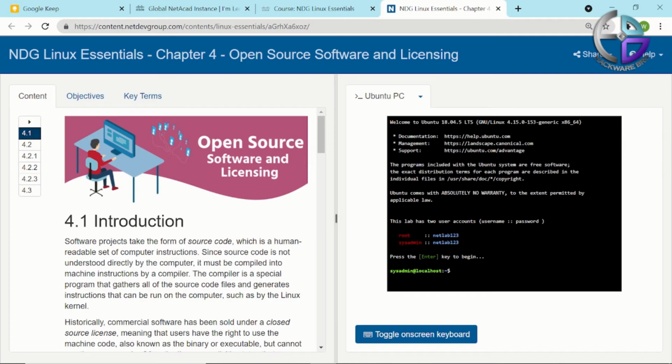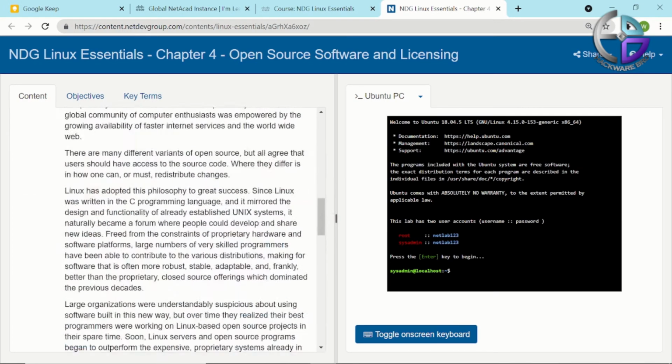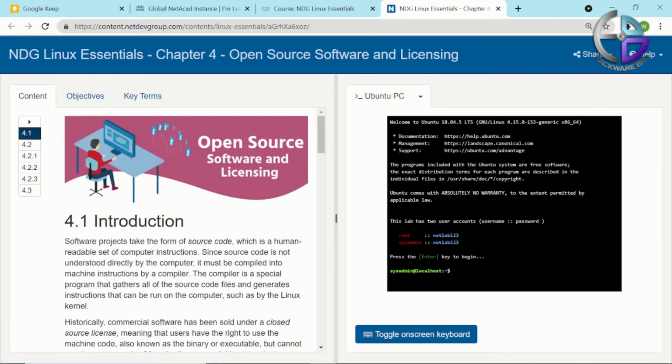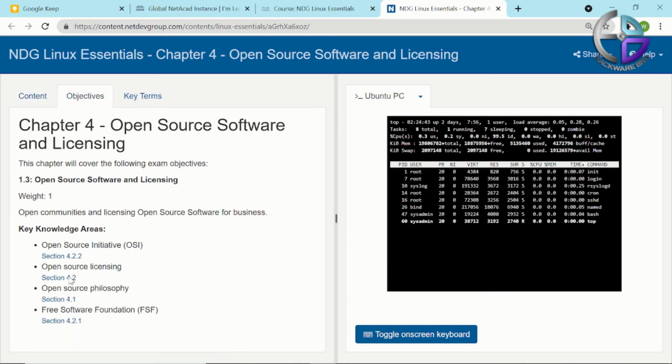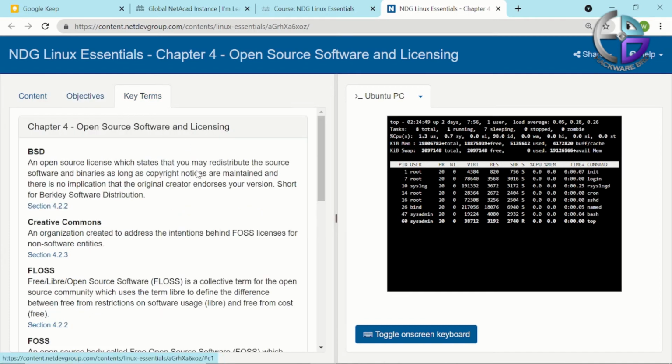Now, an amazing interface. You can read here any topic you can easily clear from here, and you can also practice at the same time. That's the main advantage of Cisco courses, that you can practice at the same time on a right hand terminal. Just like you can see here, if I write pwd present working directory, or I will stop to show processes. Okay, you can also see objectives here, just like that. OSI, open source licensing, free software foundation, and many more things. I hope this might be clear to all of you guys.